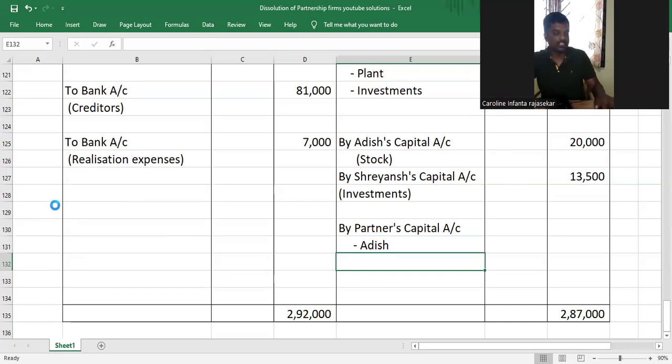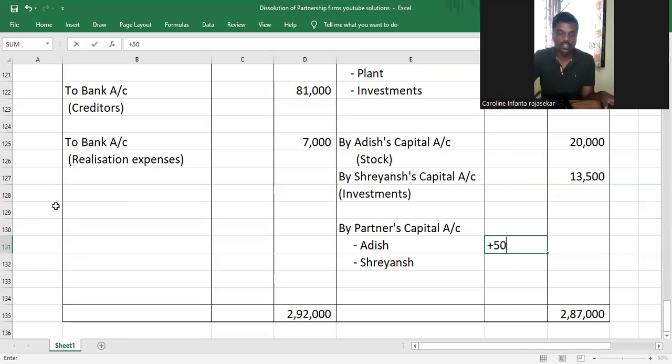We have Adish, Shreyansh, and the loss of 5,000. 2,92,000 minus 2,87,000 is 5,000. It will be distributed in the profit sharing ratio of 3:2. So 5,000 into 3 by 5 and 5,000 into 2 by 5. Understood or not, my dear children?